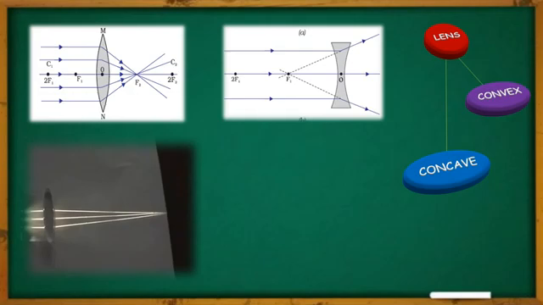So in order to make them meet, we have to extend them hypothetically, or imaginarily, in the backward direction, and there they are meeting, and this particular point we call the focus point, that is the F1 point. It also has two focus points.